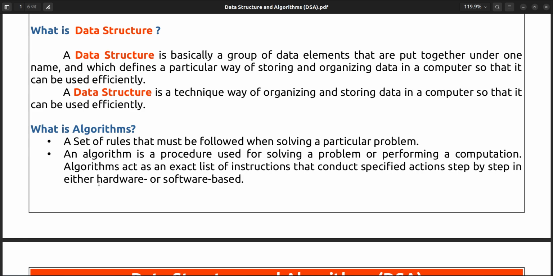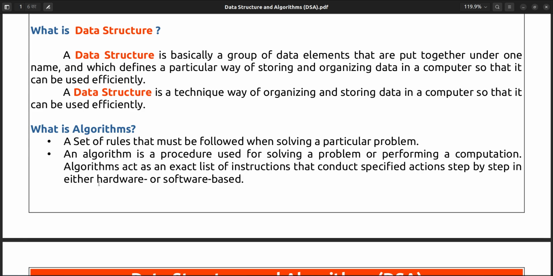Suppose you take the example of a skeleton. Skeleton depicts the structure of the human body, and it will show how your bones are connected, how your knees are connected, how your hands are connected with your shoulders.